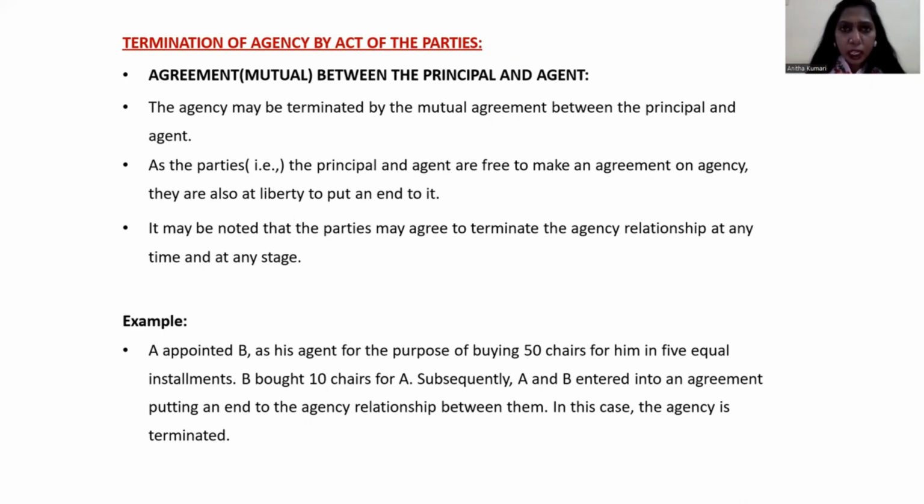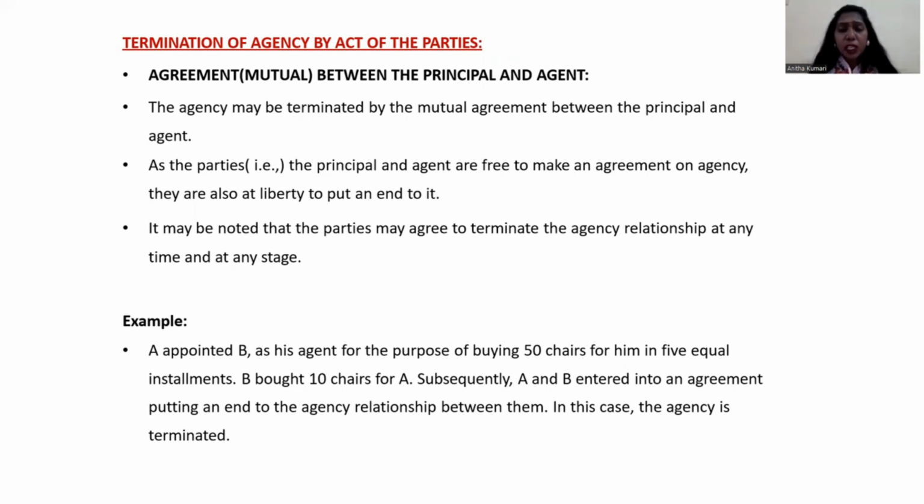But after some period, if the agent and principal come to some mutual understanding that I don't think it is possible, let us stop our relationship, that is called mutually agreed. When the principal and agent mutually agree to close their agency, that is called agreement between the principal and agent.